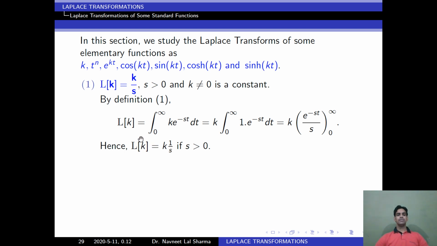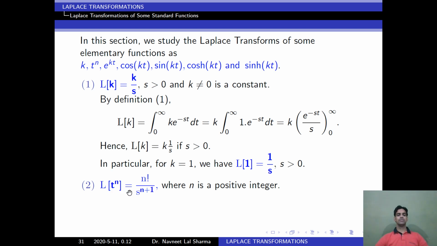In particular, if I am taking constant k equal to 1, then we have Laplace of 1 is equal to 1 upon s. Similarly, we can find the Laplace of t to the power n. Laplace of t to the power n is equal to factorial n divided by s to the power n plus 1, where n is a positive integer.